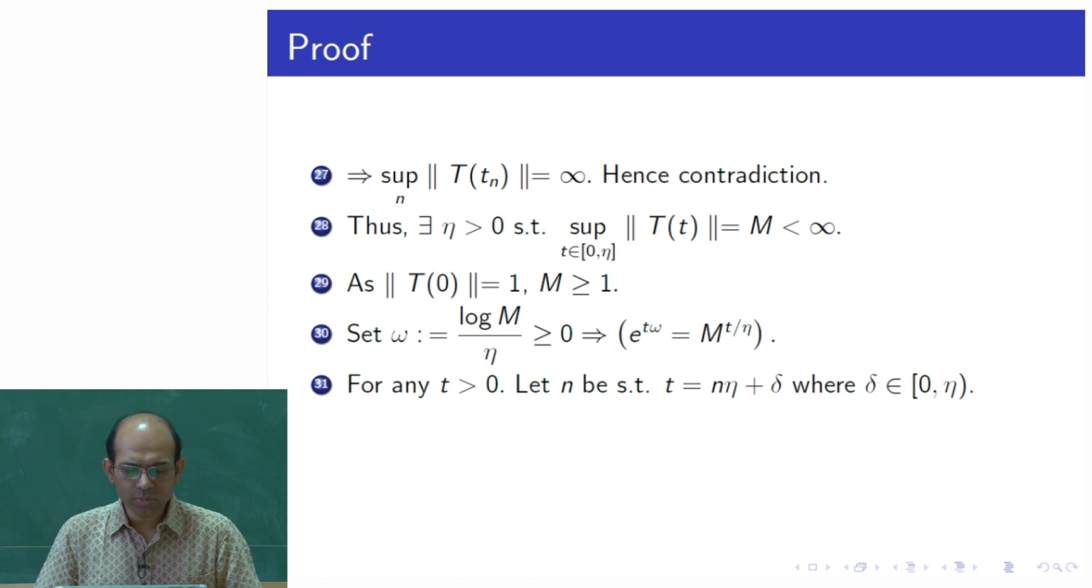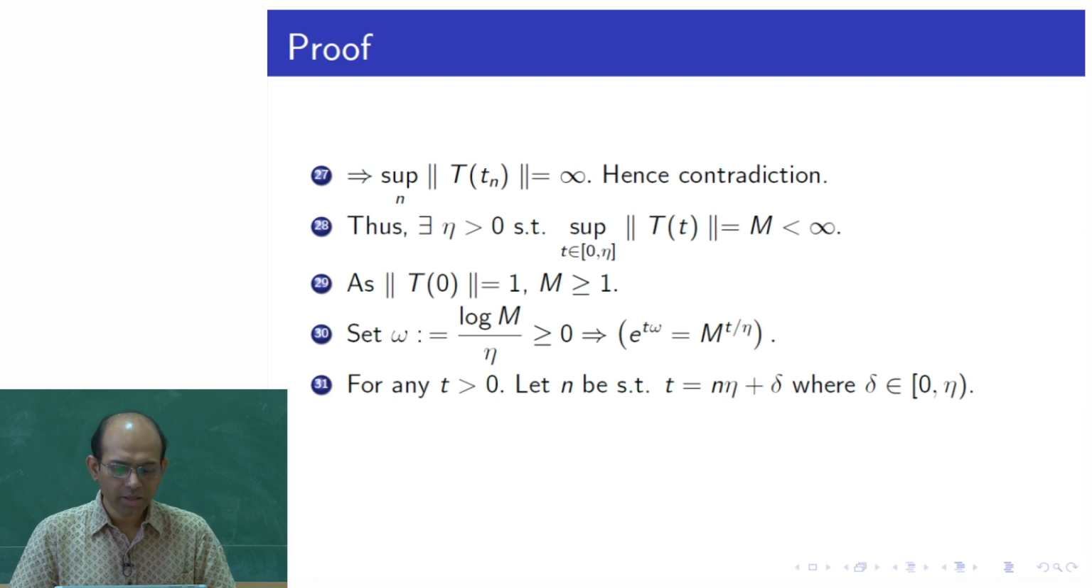So, for any small t positive, let n be such that t is equal to n times eta plus delta. Like division algorithm, correct. If small t is less than eta, we do not need to worry much about it, because for this we already got. If small t is more than 2 times eta, but less than 3 times eta, we write down that t is equal to 2 times eta plus delta, where delta is between 0 and eta.